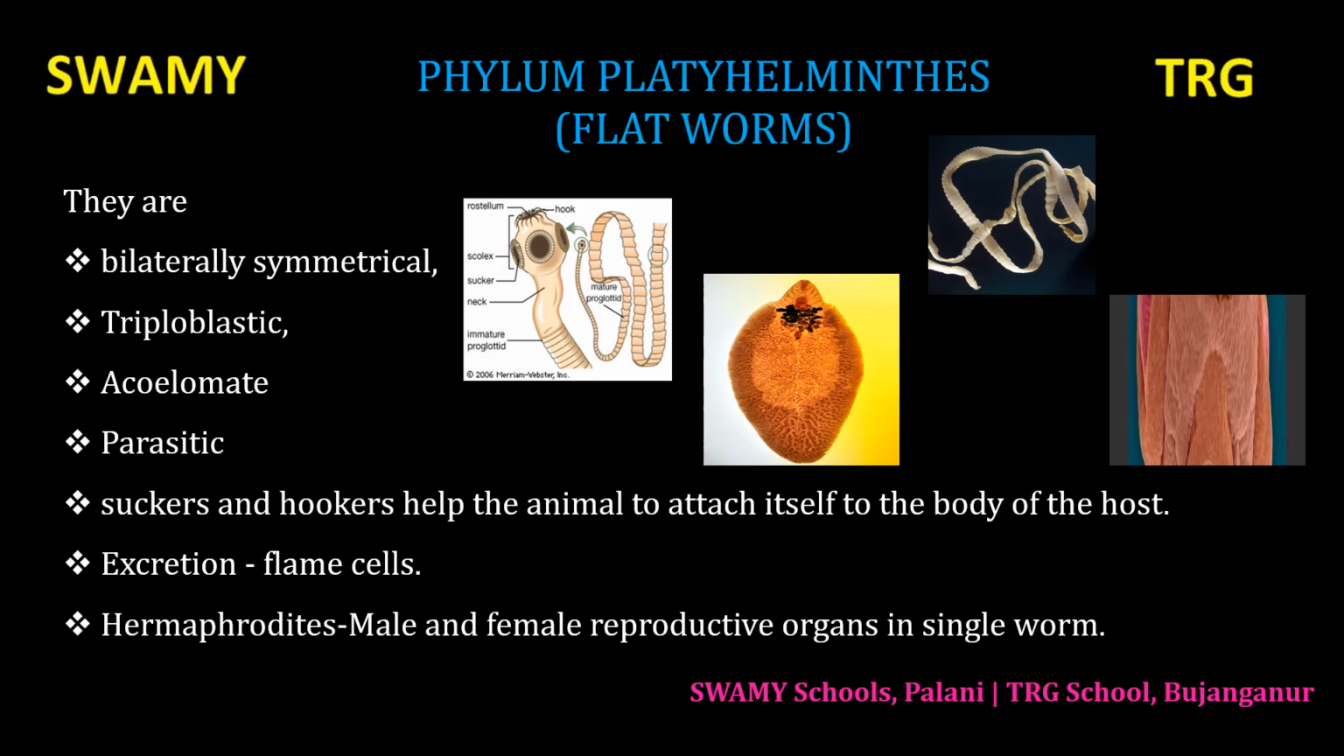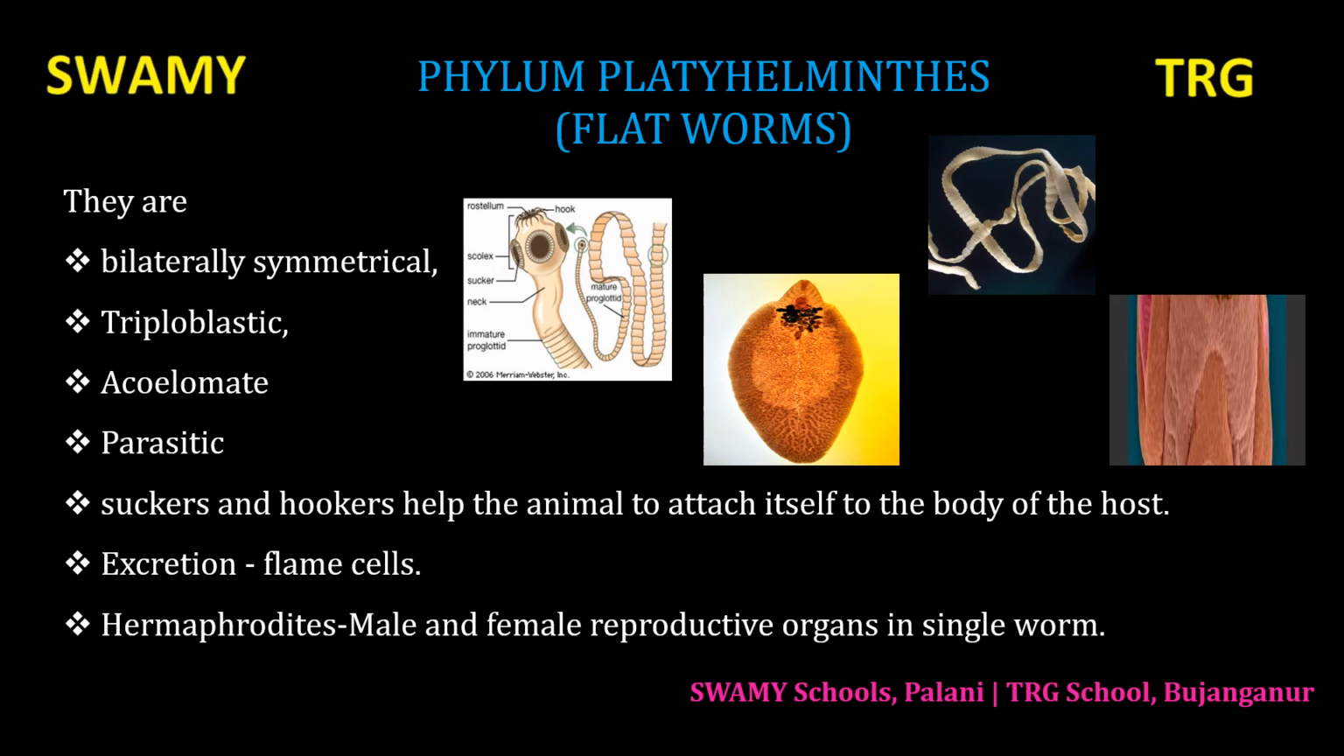These worms are hermaphrodites, having both male and female reproductive organs in a single individual. Example, liver fluke and tapeworm. Liver fluke and tapeworm are the worms present inside the intestine of human beings and animals.